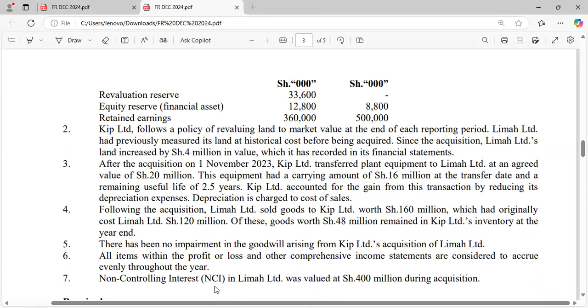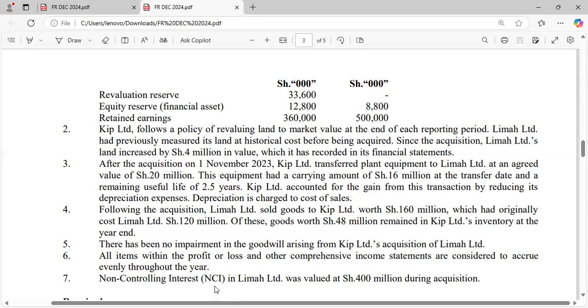All items within the profit or loss and other comprehensive income are considered to accrue evenly throughout the year. So you have to consider the time, the 6 months. Remember that this subsidiary was not acquired as at the start of the year. It was there from November to the end of the year.